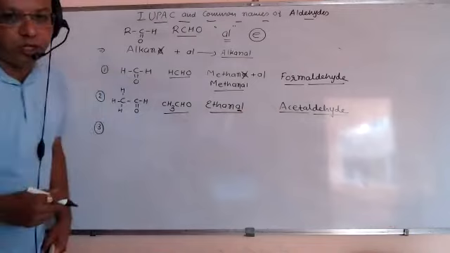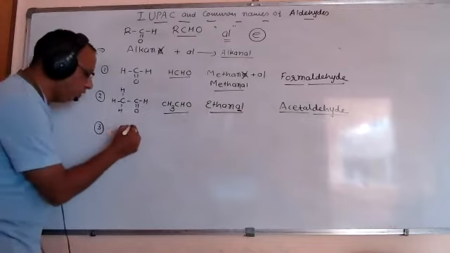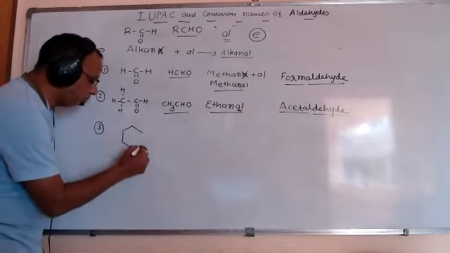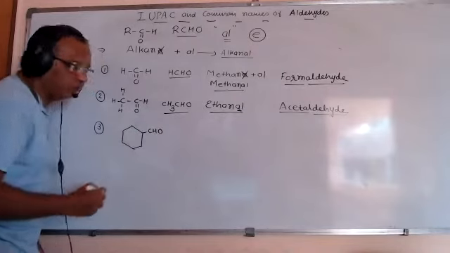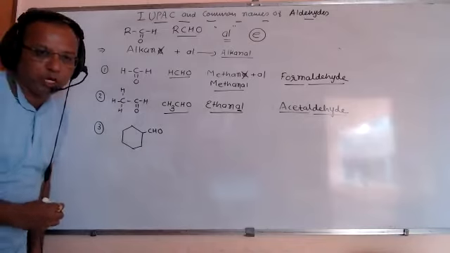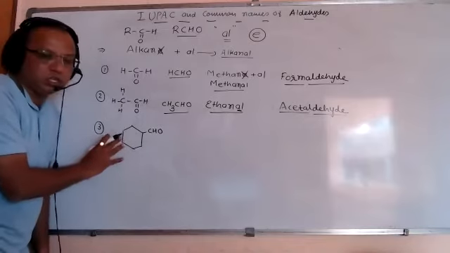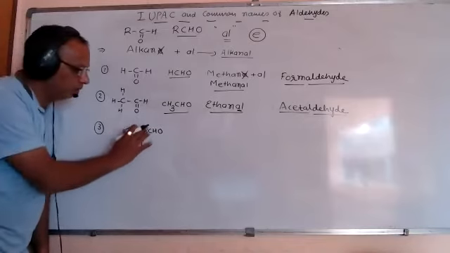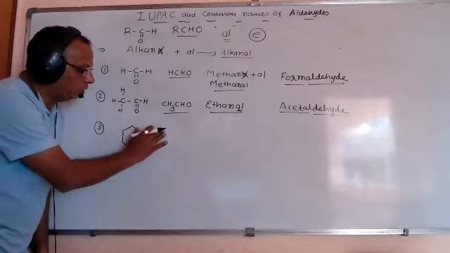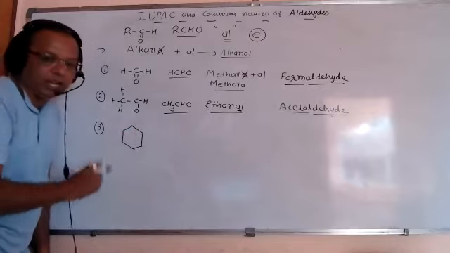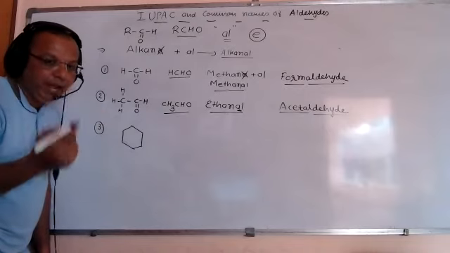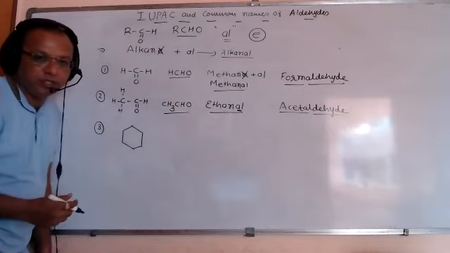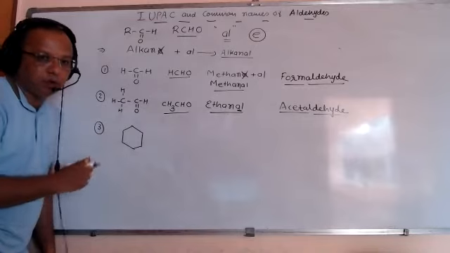Now one more important thing, friends. If different types of compounds are there, what to do for their common or IUPAC nomenclature? You can see this is cyclohexane with CHO. Cyclo means closed figure, hex for 6 carbons, and ane for single bonds.